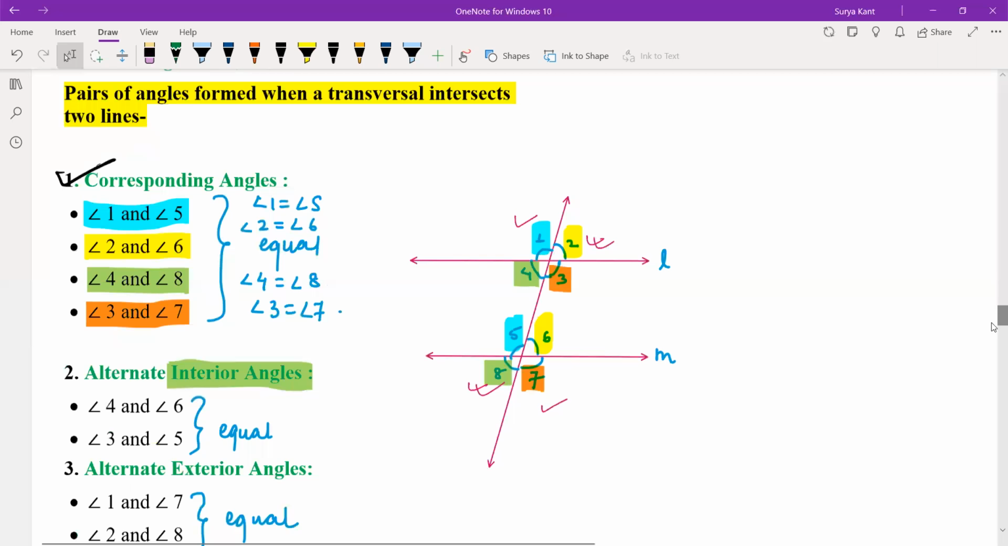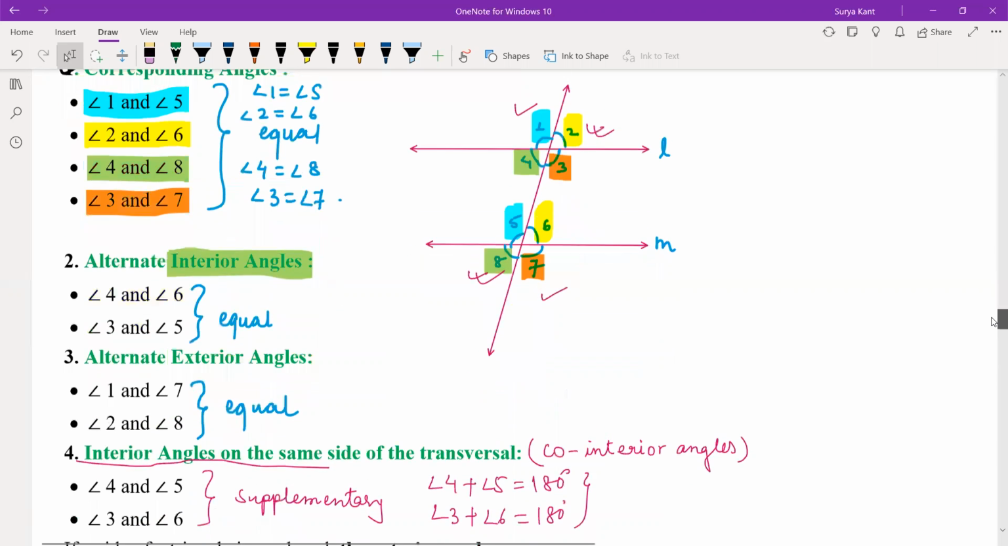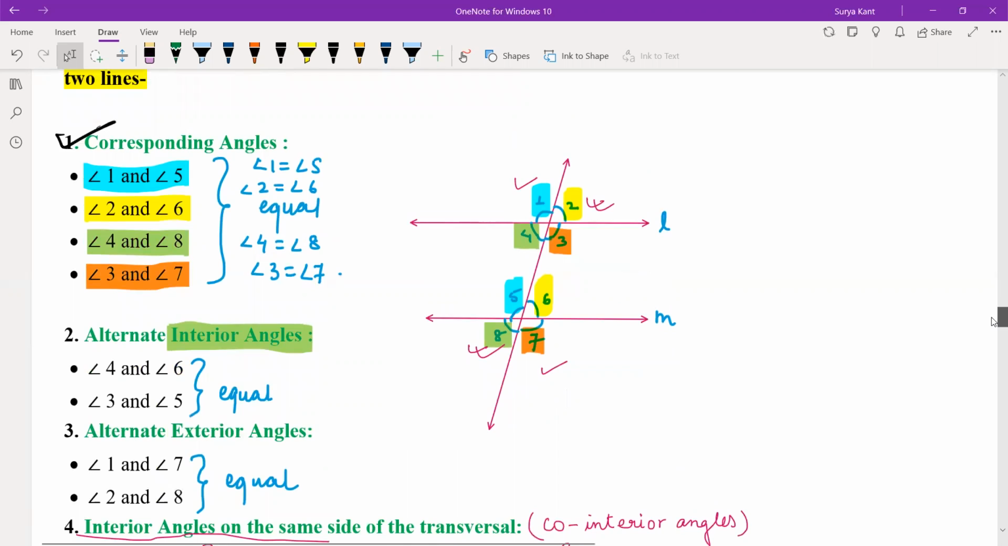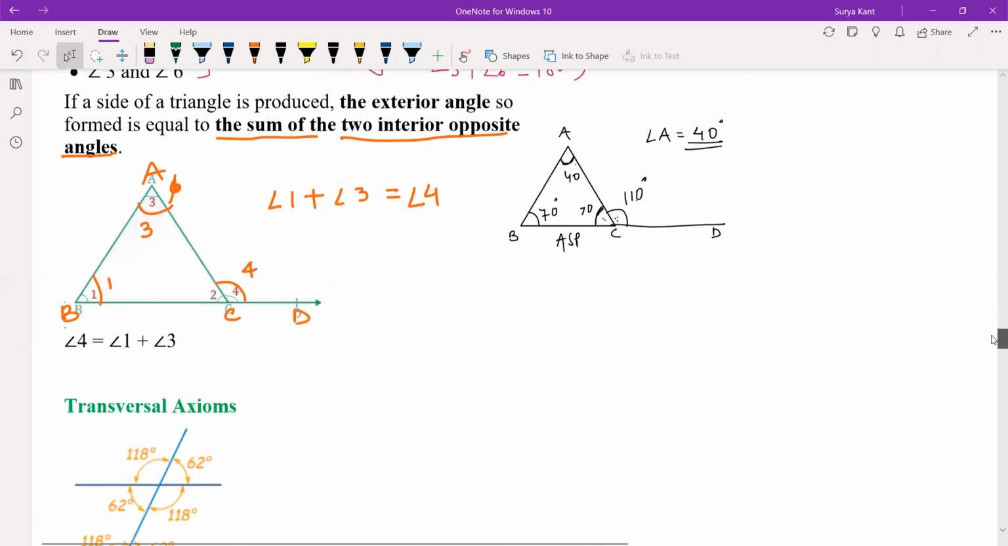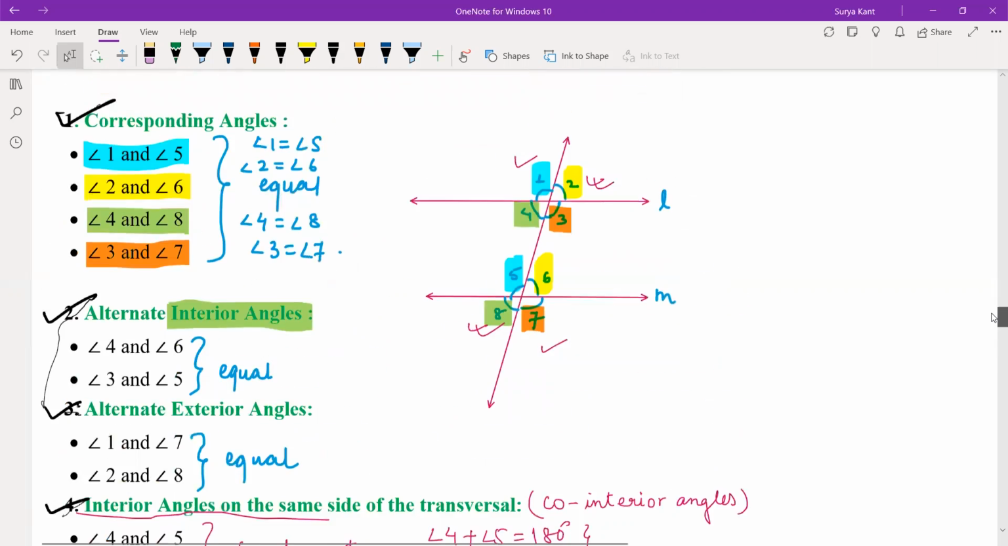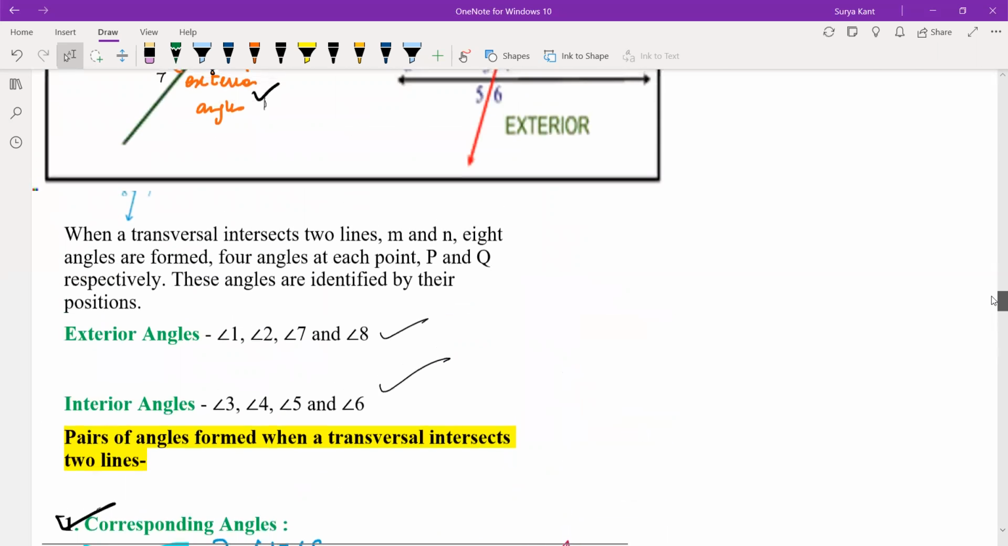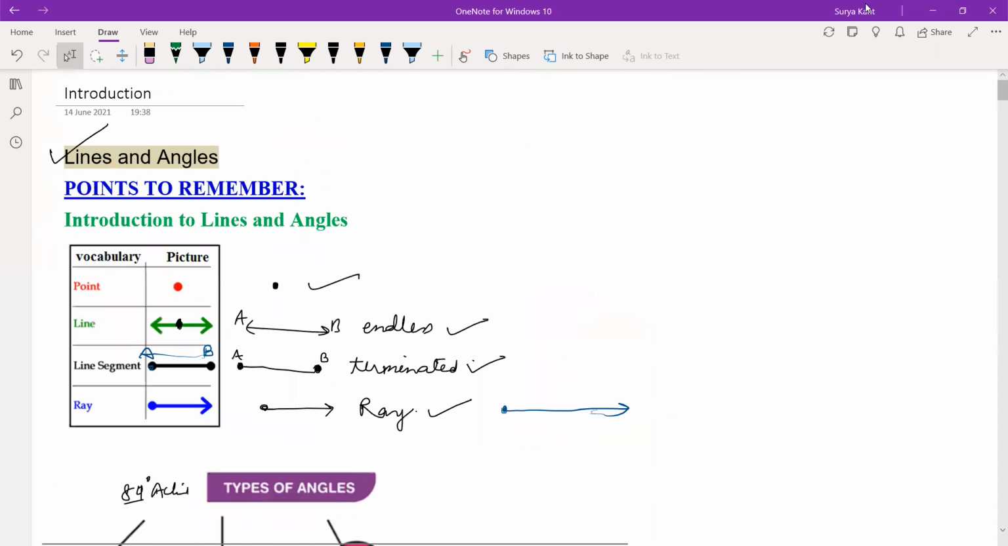Then alternate interior angles you have already read. That is 4 and 6, 3 and 5 are equal, right? Yes, sir. Alternate angles I taught you already. Exterior angles I already taught you, right? Next one is the fourth one, co-interior angles. All the 4 points are clear to you, correct, Diksha? Yes, sir. Do you have any questions till now? No, sir. Okay. Now I'll start your exercise.